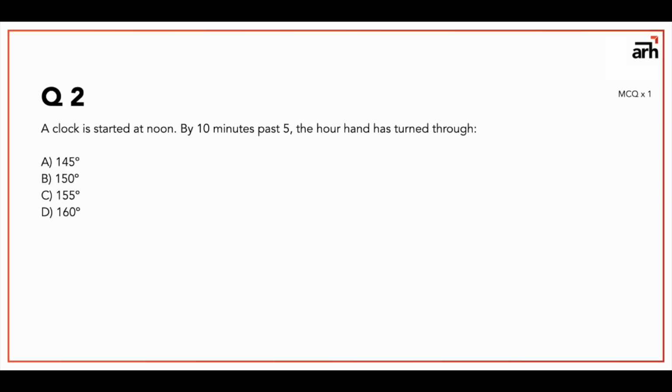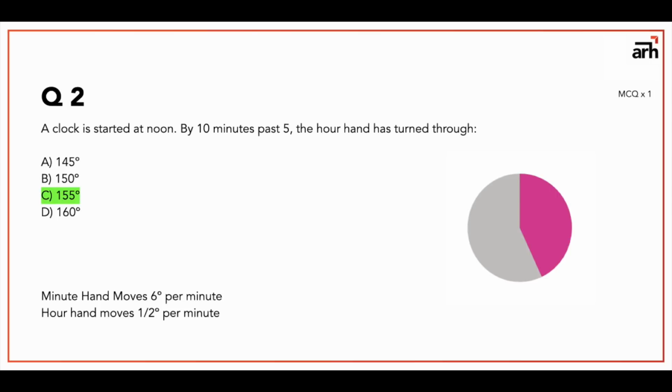Alright, so the next question is a clock is started at noon. By 10 minutes past 5, the hour hand has turned through. Now there is a very complicated formula for this. I'm going to give you a layman, a general method for solving clock type questions. Keep these two things in mind, okay.